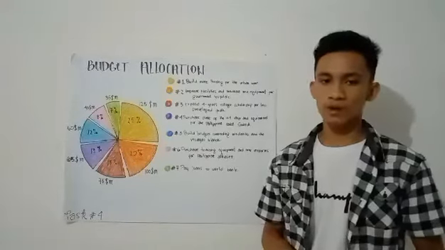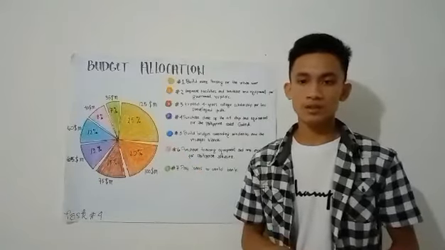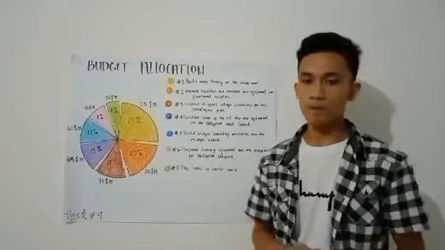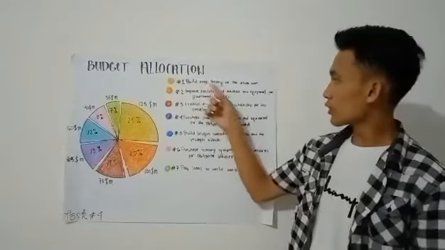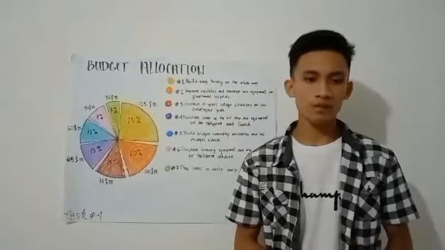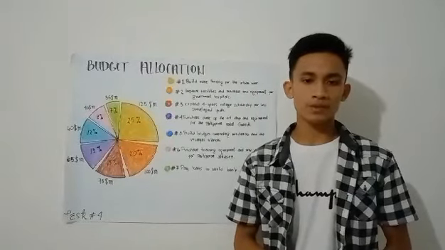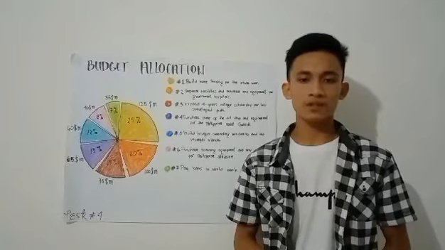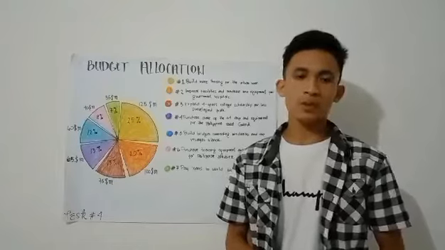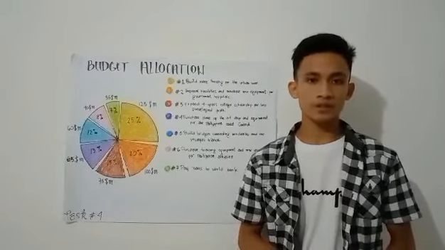So, as you can see on my graph, as my rank number 1, which is 25% of 500 million US dollars, I select build more housing for the urban poor with a target of 125 million US dollars converted to Philippine peso, which is the amount of 6,340,375,000 pesos. So I select this as my highest percentage,